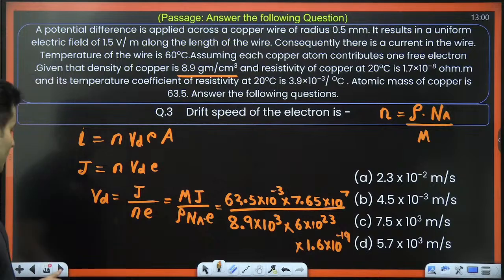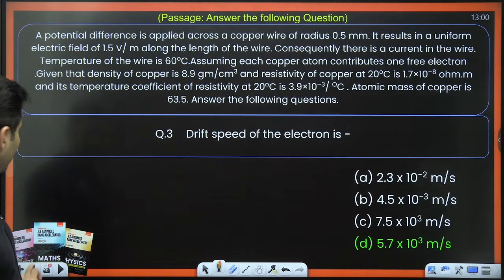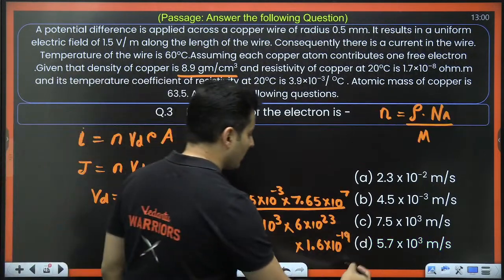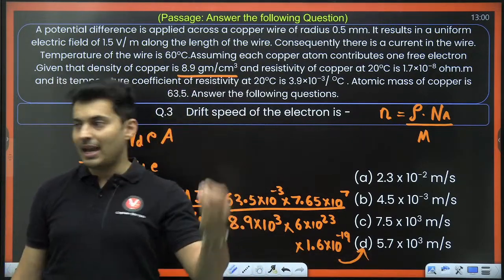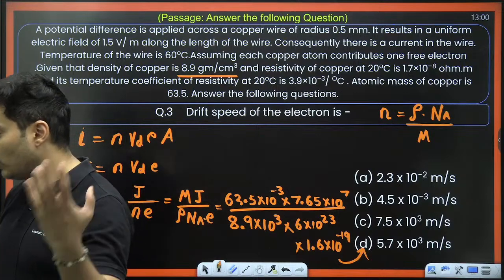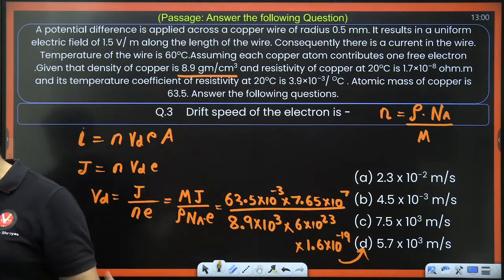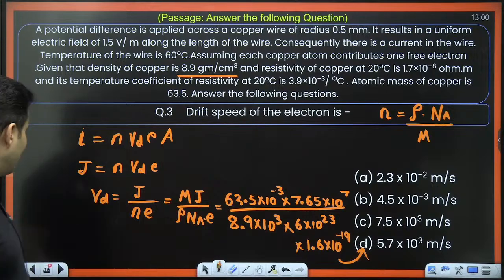So such calculative questions can also come. After solving, you get the answer as option number D. Such questions can come which consume a lot of time, but it will also give you a lot of marks.